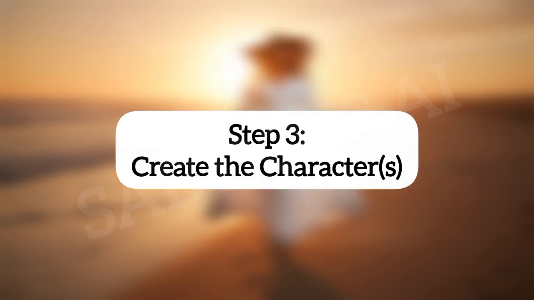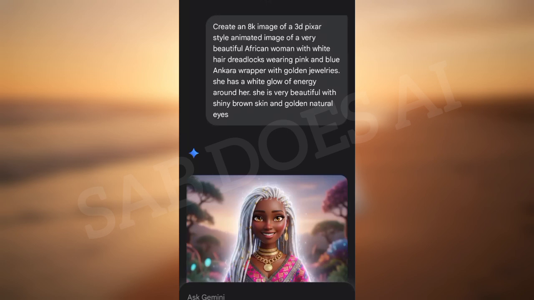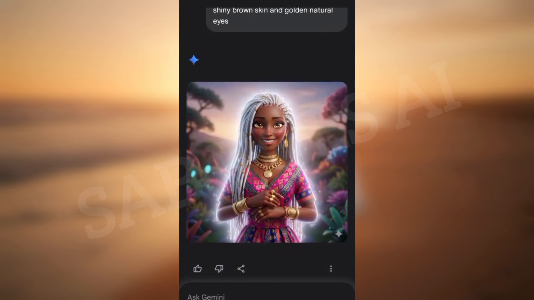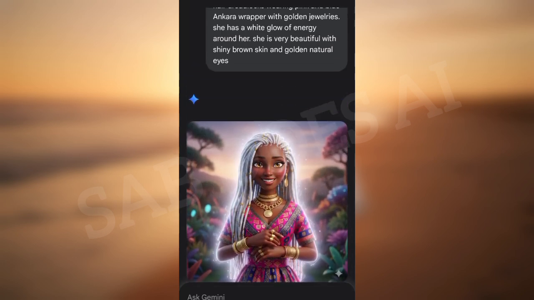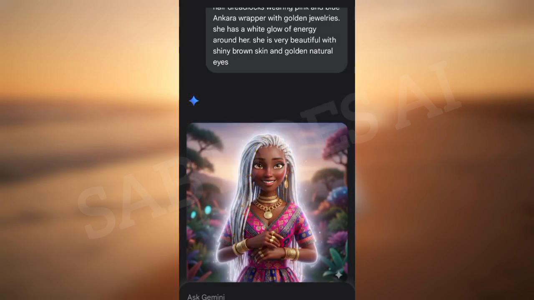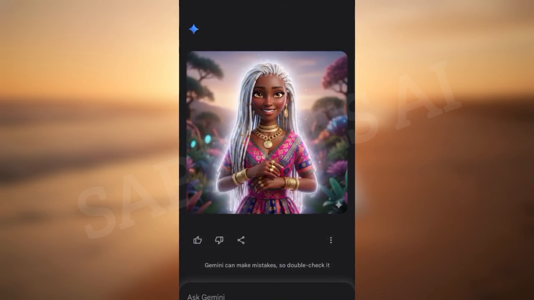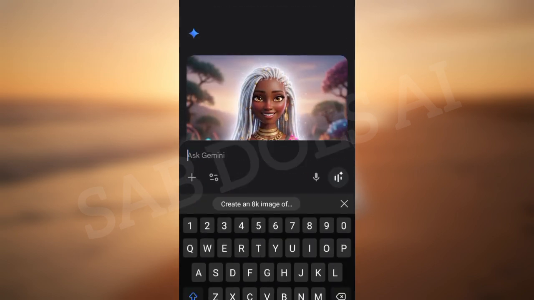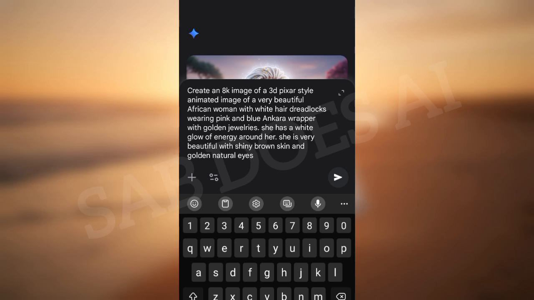Okay, so this step is where we create the characters. Yes, the actors of our film. Your character might be a hyper-realistic character, but for me, I am creating a 3D Pixar style animated character. This is because I want to create an animation story. So if you are creating a cinematic film or probably a cartoon, your characters might be different. Okay, so know the kind of style you are going for.